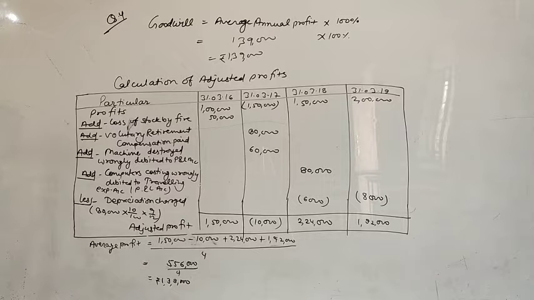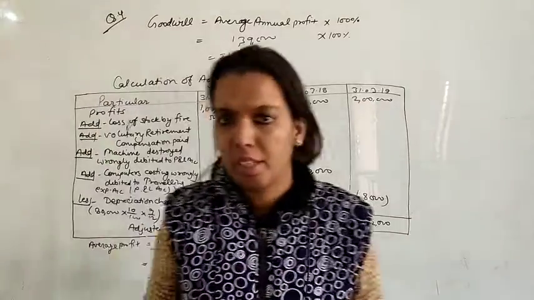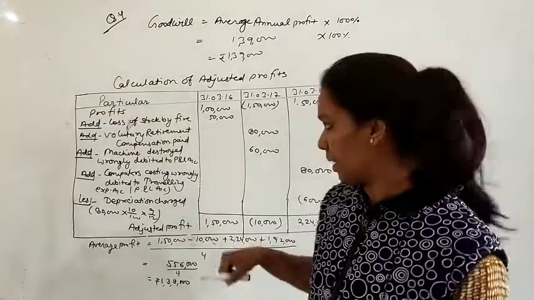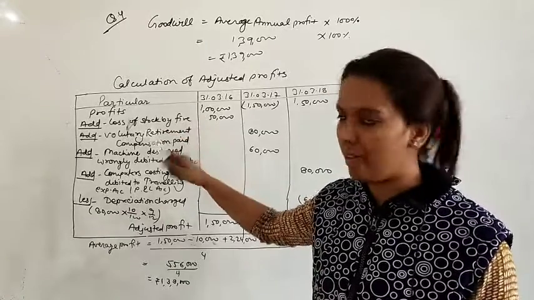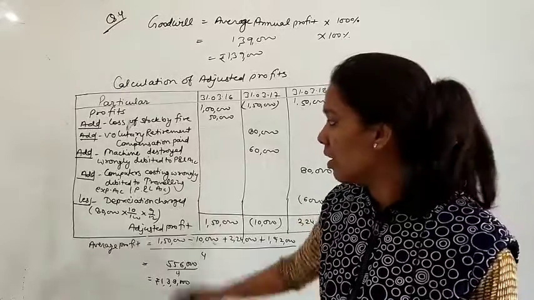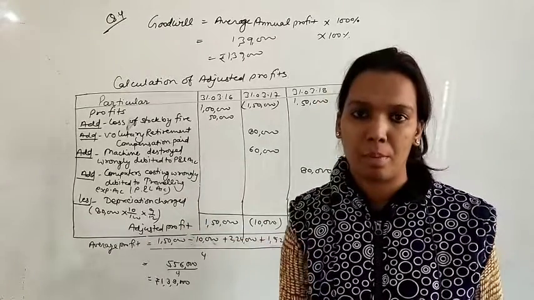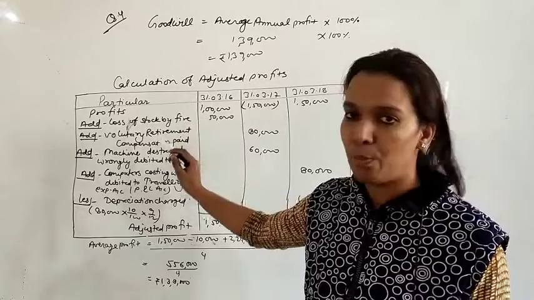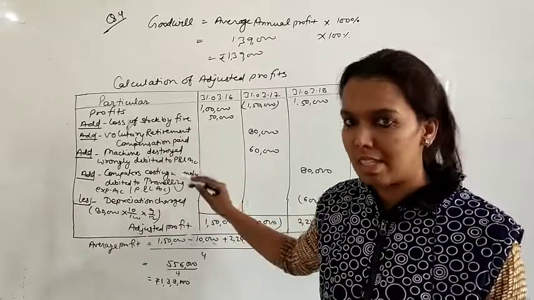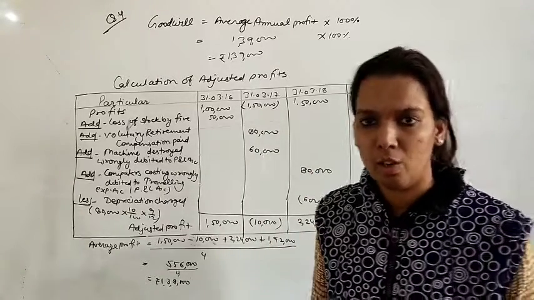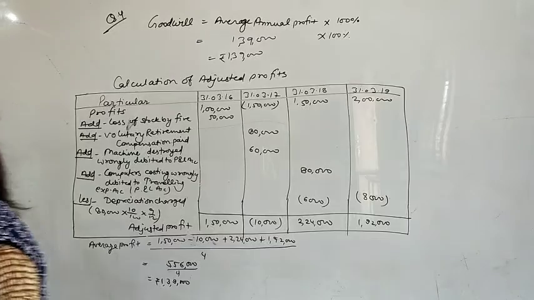Yes, so this was a little further question of question number 3. In the third one, we just found 2 items, that was abnormal loss and abnormal gain. But here we can find some loss of stock by fire, voluntary retirement, compensation paid, machine destroyed, wrongly debited to P&L account. So these types of adjustments can be there in any question. Just do more practice on these adjustments. Easily you will be able to calculate the average profit and later on the goodwill. Okay, let's start the next question.